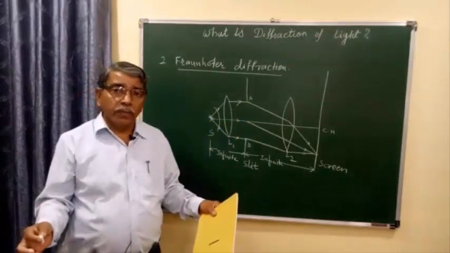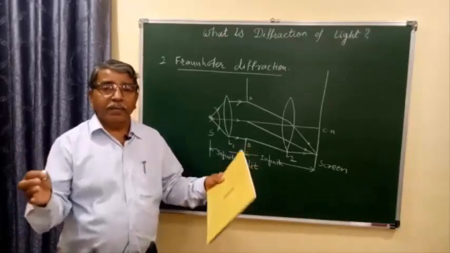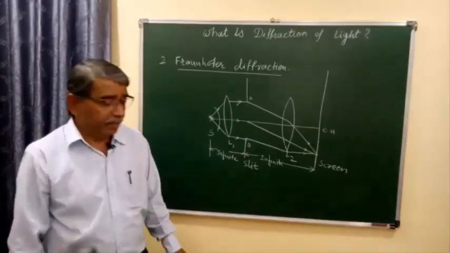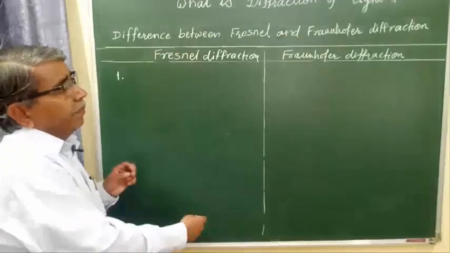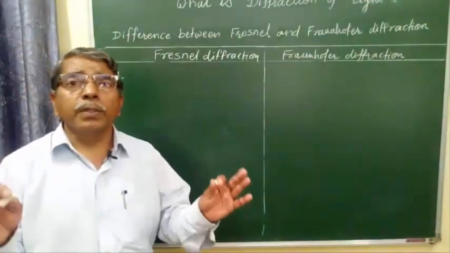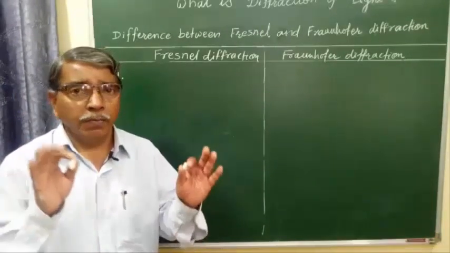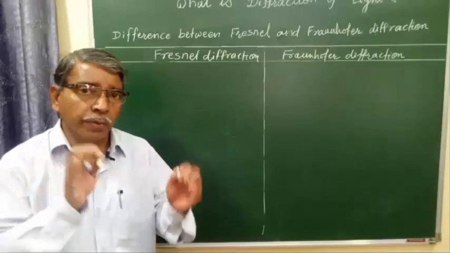Okay. Now let us move to the difference between Fresnel diffraction and Fraunhofer diffraction. This is Fresnel diffraction, this is Fraunhofer diffraction, and there are 5 important differences, which I am going to explain once again.